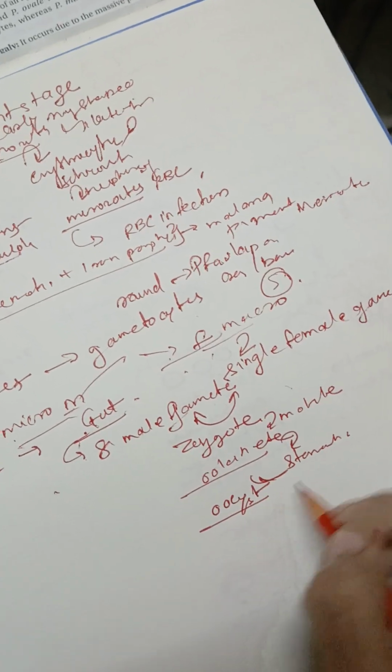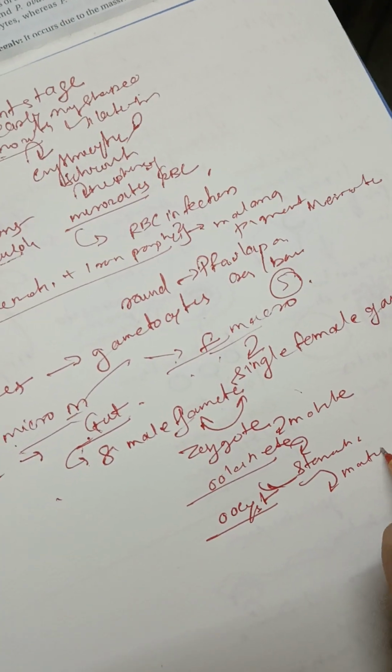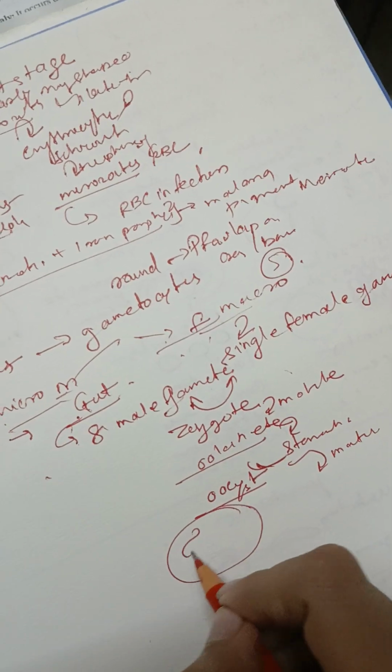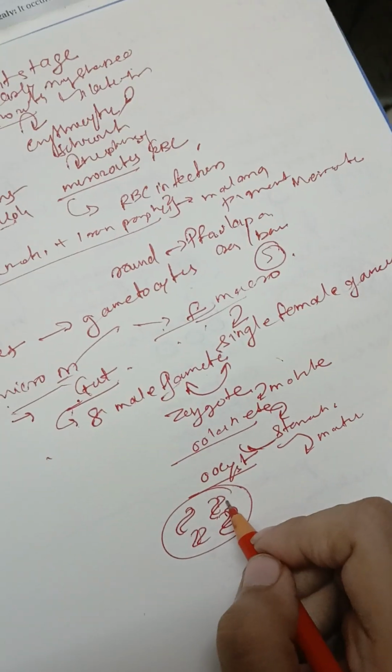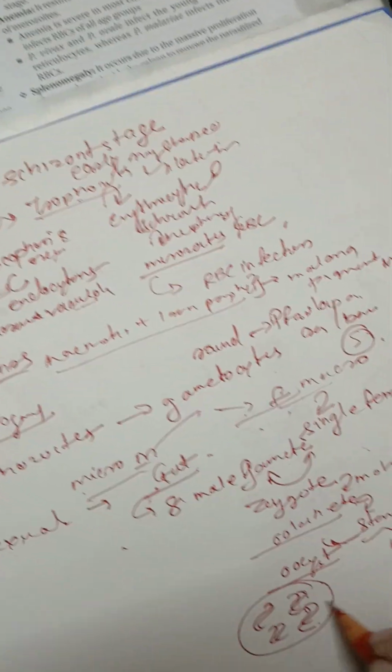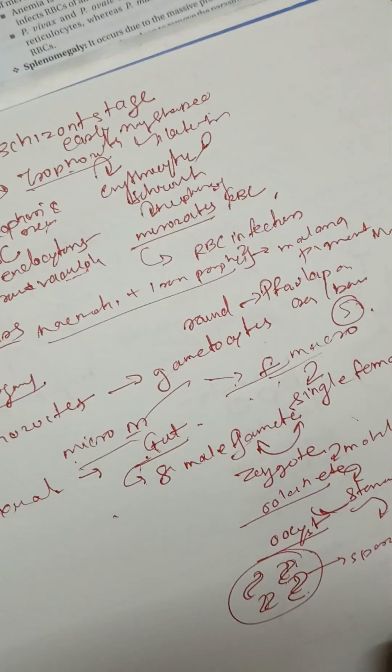Now this oocyst will undergo maturation. Till maturation, this oocyst will form many spindle shaped sporozoites.